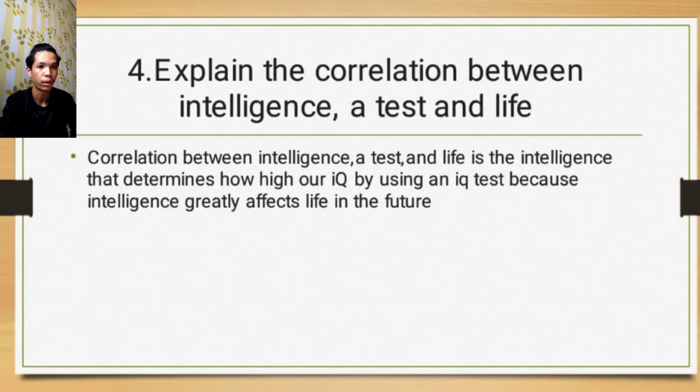Next. 4. Explain the correlation between intelligence, a test, and life. The correlation between intelligence, a test, and life is that intelligence determines how high our IQ is by using an IQ test, because intelligence greatly affects life in the future. Next. 5.